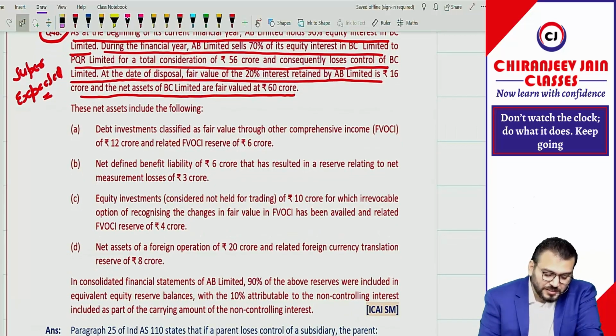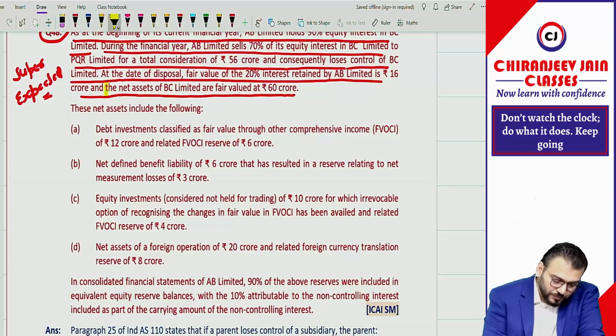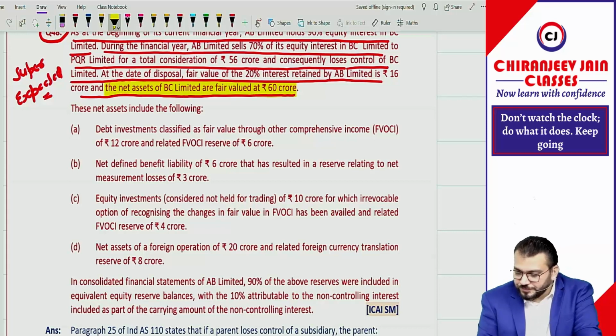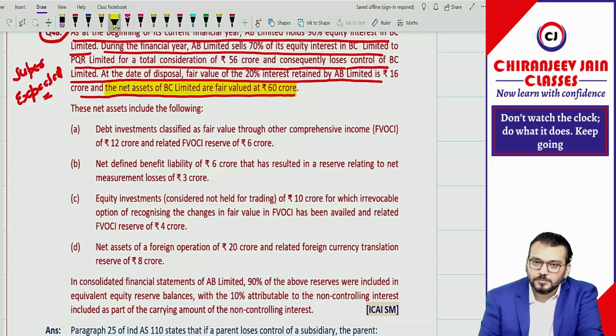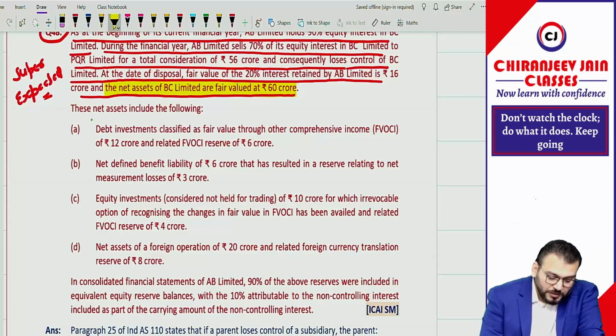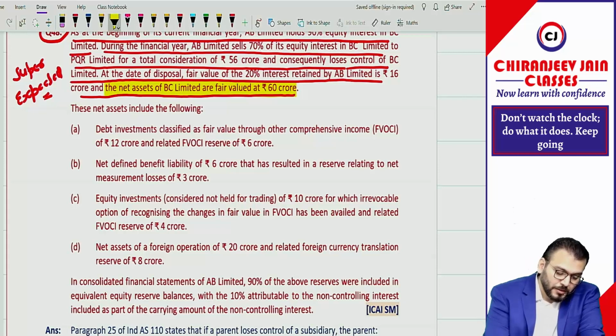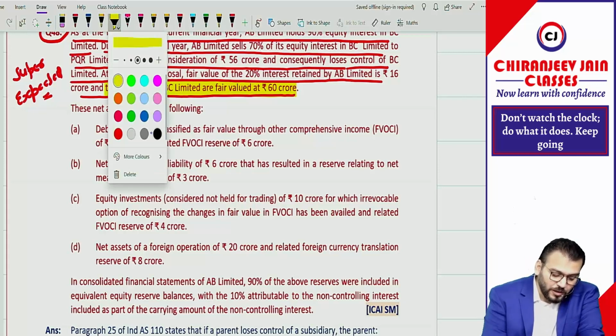Correct? Means they have given what? Net assets of BC Limited are fair valued at 60 crore. This net asset includes the following.